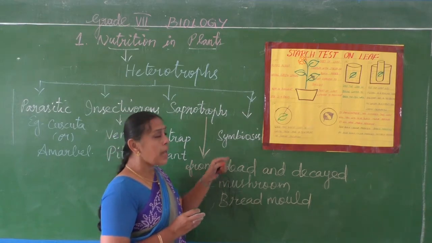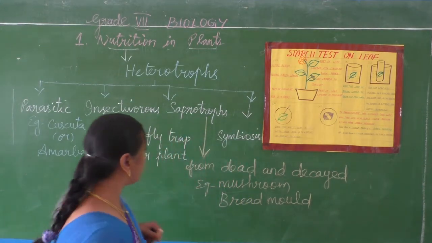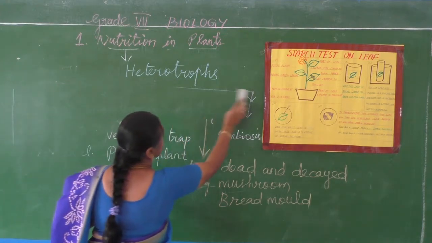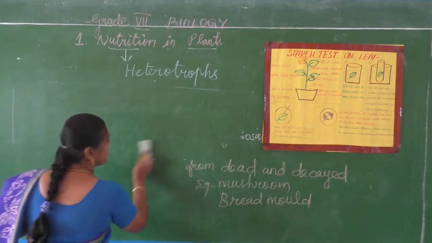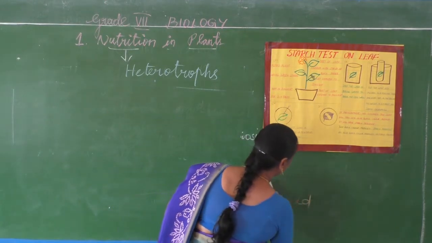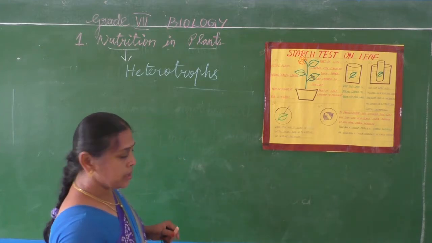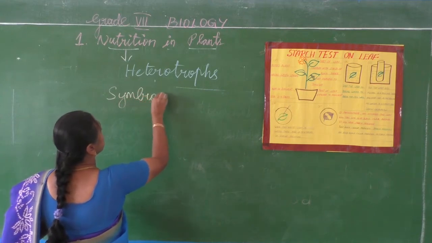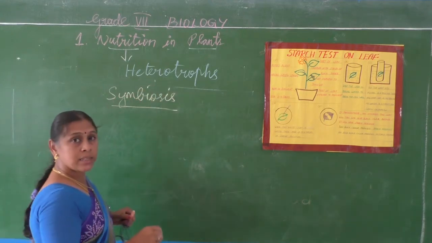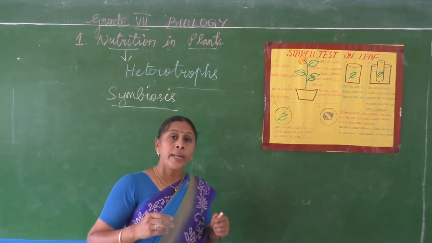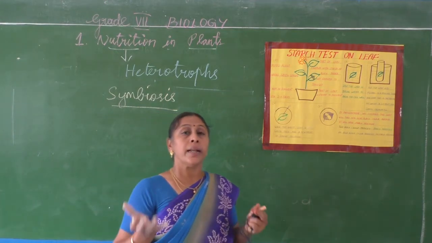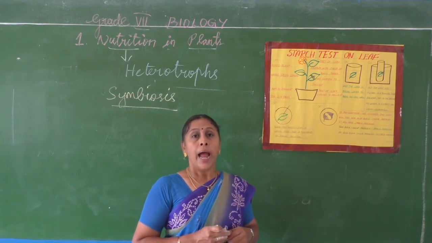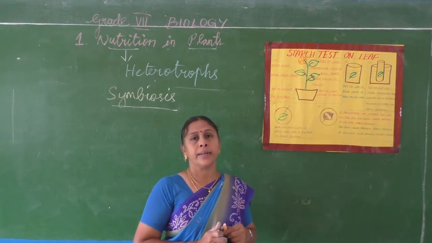Next one, last one, symbiotic nutrition, symbiosis. Now we discussed three things: parasites, insectivorous plants, and saprotrophs. Then last one, symbiosis. Symbiosis means nothing but two organisms live together and share their food and shelter, and both are benefited.